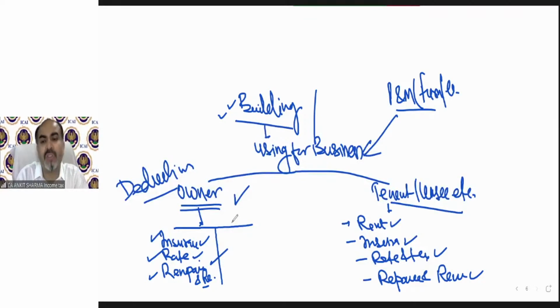And if any insurance, repair, etc. paid by you, then that will also form part of your expenses. So this is general thing. You actually know these kind of provision. You are doing this in your accounting provisions, profit and loss account and balance sheet, etc. So there is nothing new regarding these asset provision except the depreciation, because the depreciation concept is completely different from the accounting provision. Okay, back to the notes.